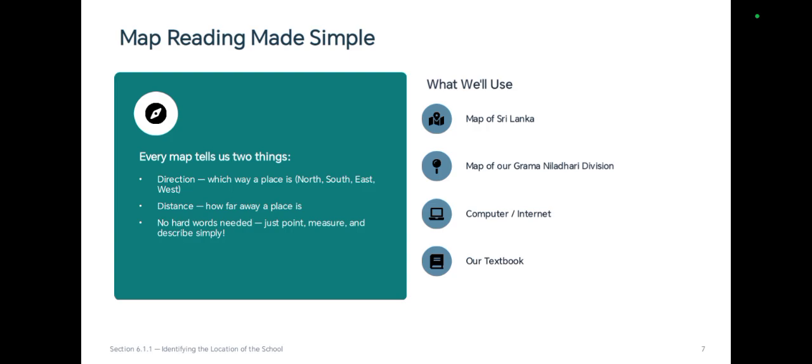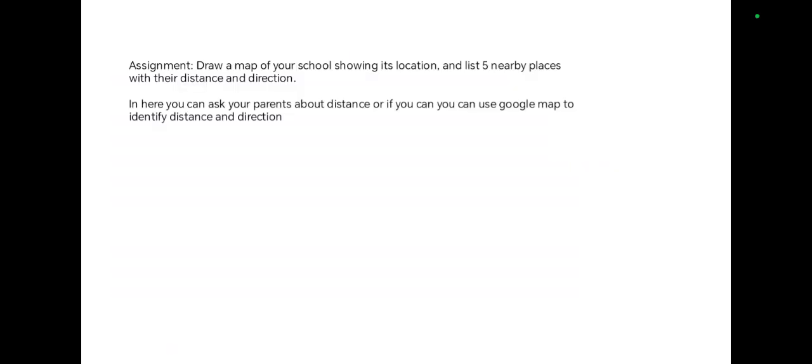For example, if I say the market is 2 kilometers east of our school, that tells you both things at once. The direction is east and the distance is 2 kilometers. That's really all there is to it. No hard words are needed to explain these things.